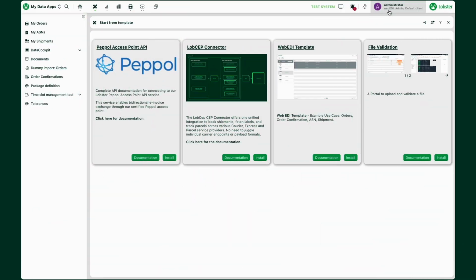Many customers want integration with DHL, FedEx, or UPS to send the shipment, receive a tracking number, and receive a label. The challenge is that each of them have their own integration standards. Our CEP Connector is a turnkey solution, making this integration a breeze.